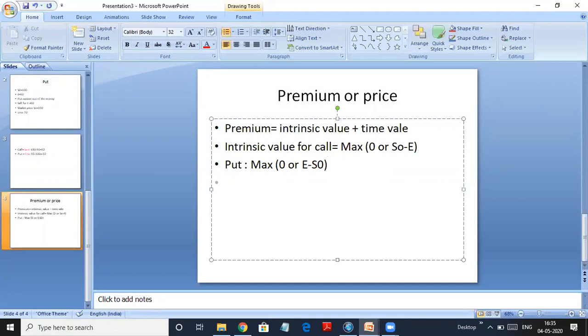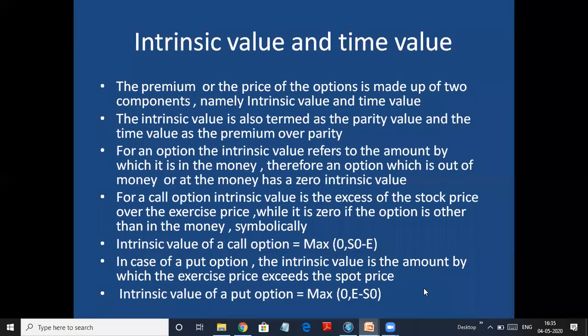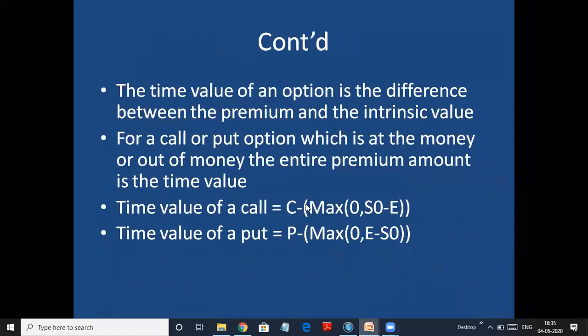Now how to find the time value? Okay, so we'll see what is the formula for time value. Time value, I told you, is anything above the intrinsic value. So suppose we know the premium, how much we are going to pay, or let's just go to the slides and understand it again. The time value of an option is the difference between the premium and the intrinsic value. So suppose you have decided that you will pay 10 rupees premium for call option. So premium minus intrinsic value will give you the time value. For a call or a put option which is at the money or out of the money, the entire premium amount is the time value.